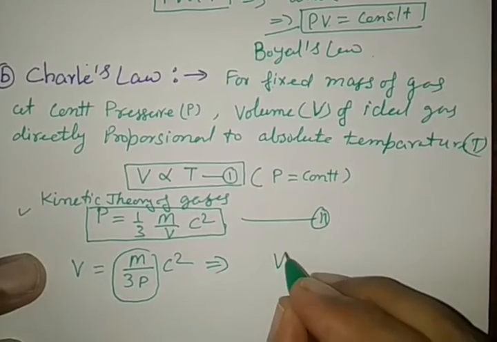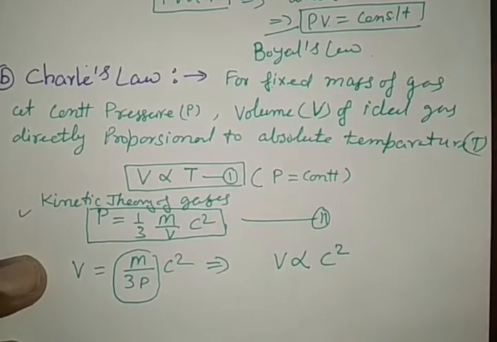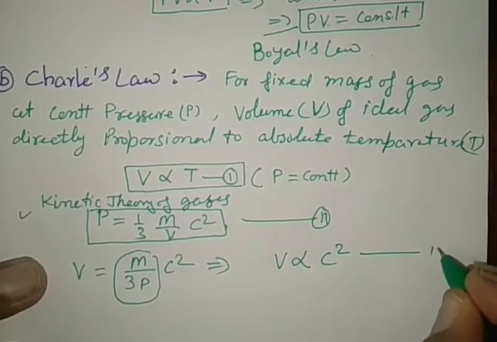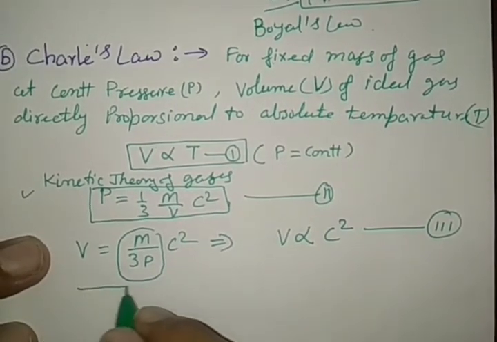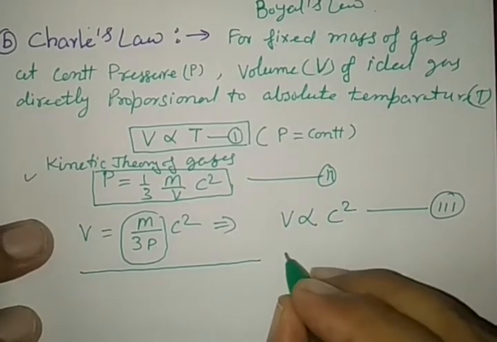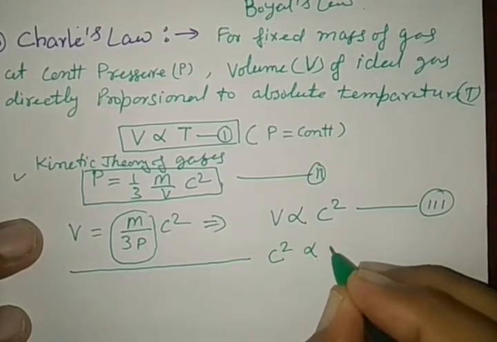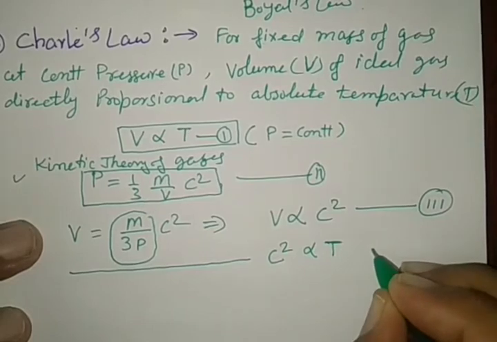This implies that volume here in this case is directly proportional to c square. This is equation 3. But kinetic interpretation of gas speaks mean square velocity is directly proportional to temperature.